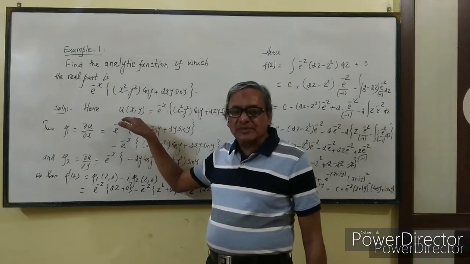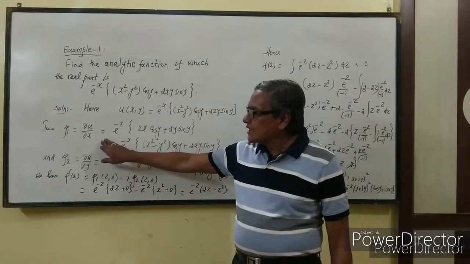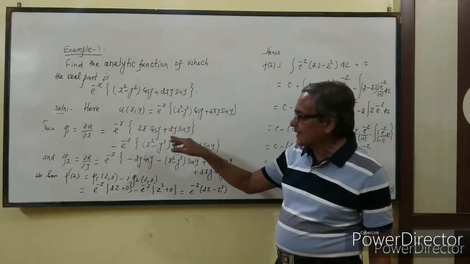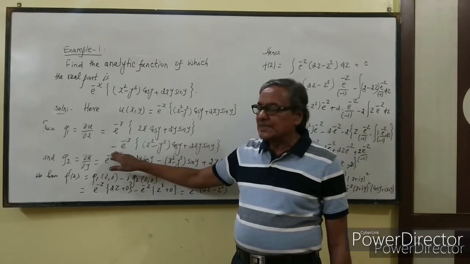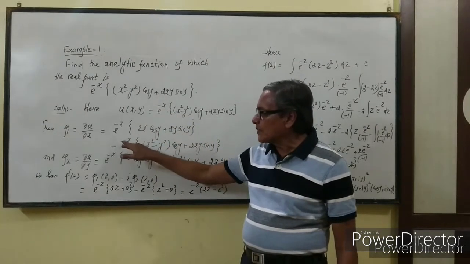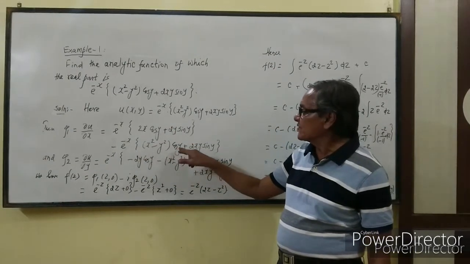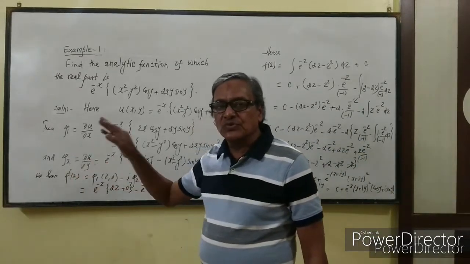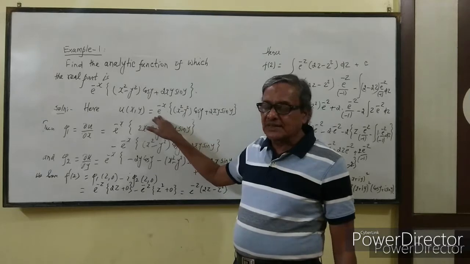that is, the partial derivative of u with respect to x. And this is a product of two functions. So ∂u/∂x will be e^(-x), first, times the derivative of the second, that is 2x cos y plus 2y sin y, plus the second times the derivative of the first, which will be minus e^(-x) into (x² - y²) cos y plus 2xy sin y. And phi 2 will be u_y, that is ∂u/∂y,